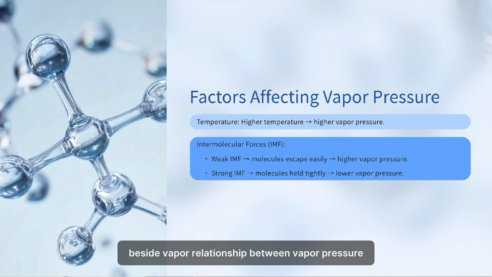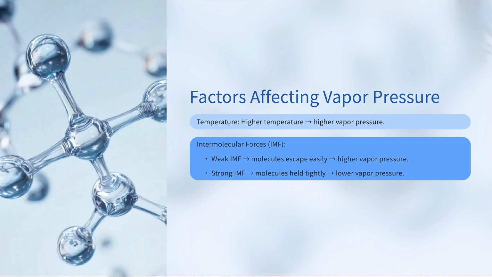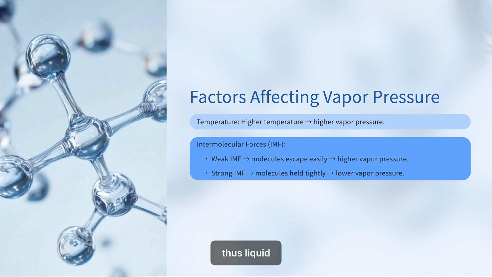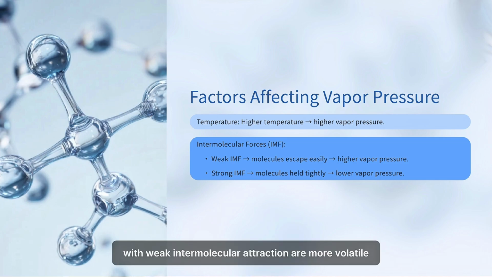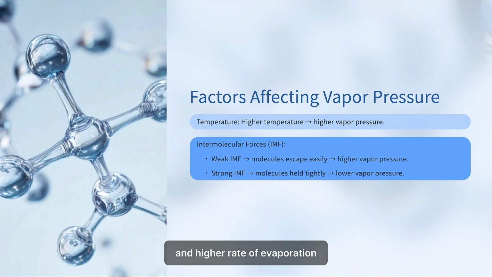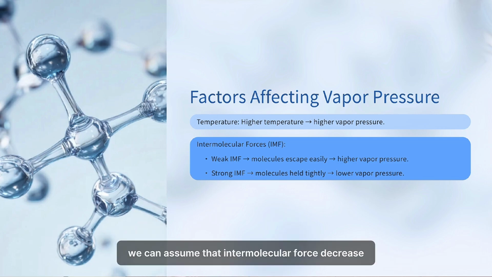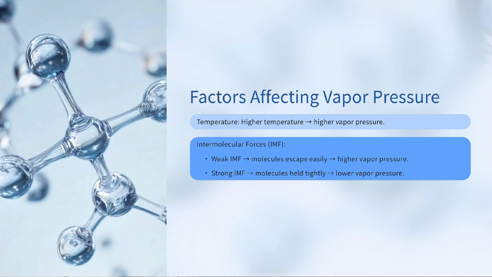Besides, the relationship between vapor pressure and intermolecular force. When intermolecular force is weak, liquid molecules easily escape to form vapor. Thus, liquids with weak intermolecular attraction are more volatile, have a higher rate of evaporation and produce high vapor pressure. So we can conclude that when intermolecular force decreases, vapor pressure increases.